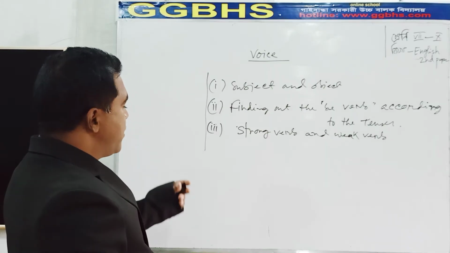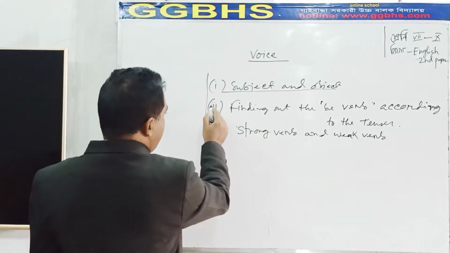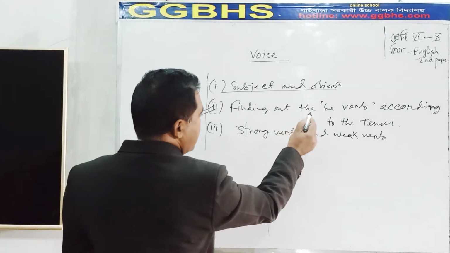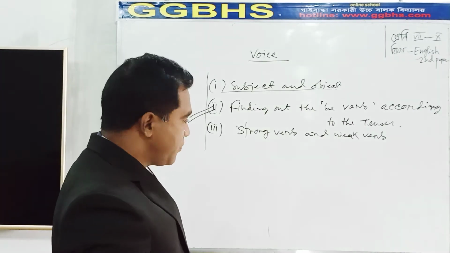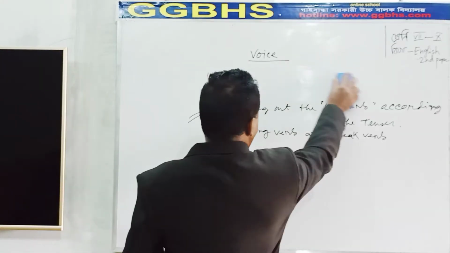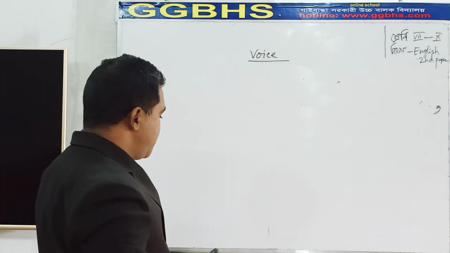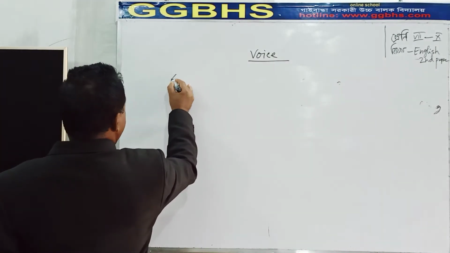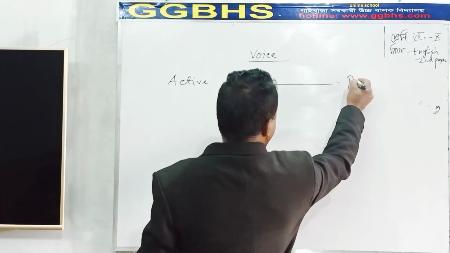In our previous class, I told you about subject and object. Now I will discuss how to find out the be verb according to the tense. Suppose active, passive.